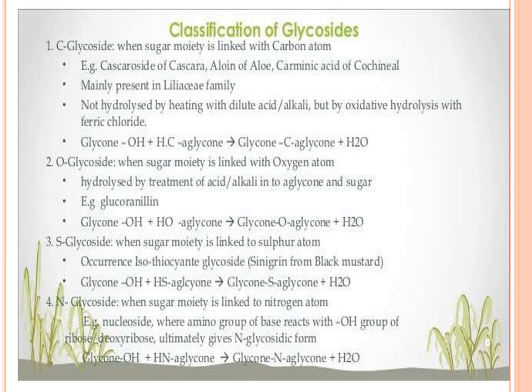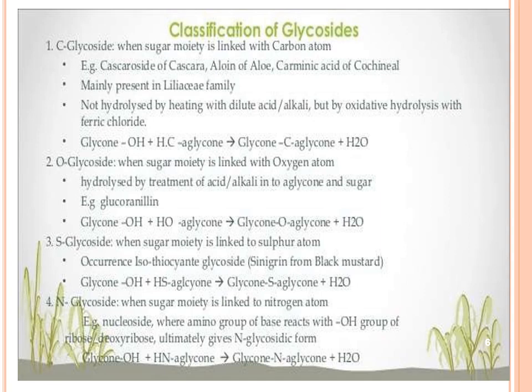Then O-glycosides: when the sugar moiety is linked with an oxygen atom, they are hydrolyzed by treatment with acid or alkali to aglycon and sugar, like glucuronides. Then S-glycosides, when the sugar moiety is linked with a sulfur atom.